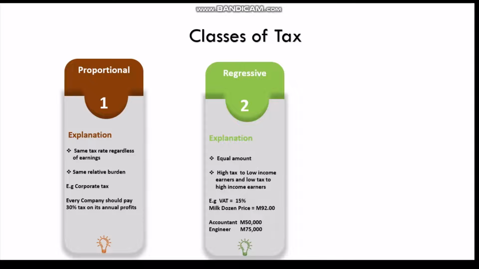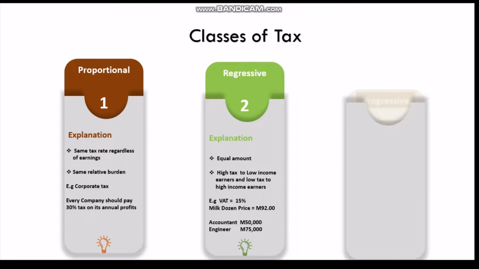They go for a dozen milk priced at 80 at ShopRite, while VAT is 15%. They are going to be charged a tax amount of 12, because 15% of 80 is 12. That 12 plus 80 is 92, and it is the price of the milk. This means the accountant is going to pay a high amount, while the engineer is going to pay a low amount when we compare their earning capacity.